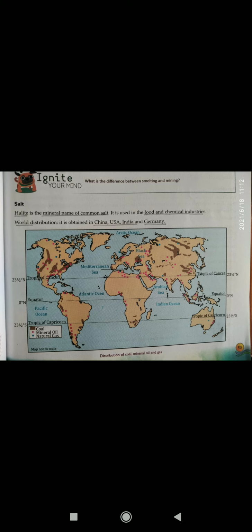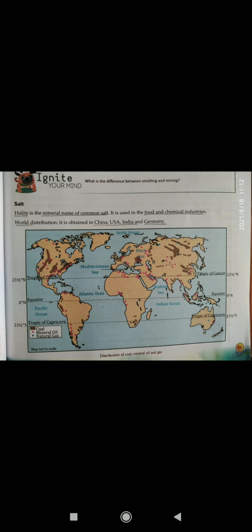Now salt. Halite is the mineral name of common salt. So halite, it is commonly known as table salt or rock salt, which we eat every day, which we use in our everyday life. So it is also used in the food and chemical industries.